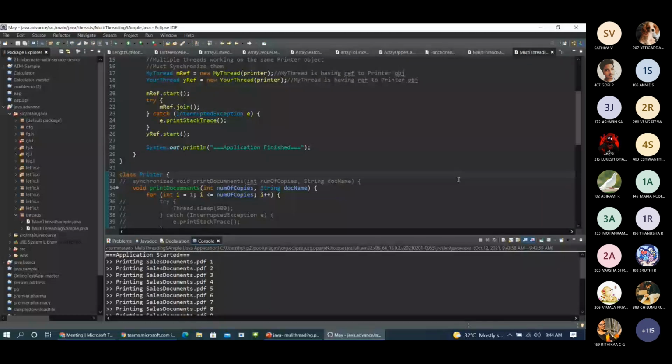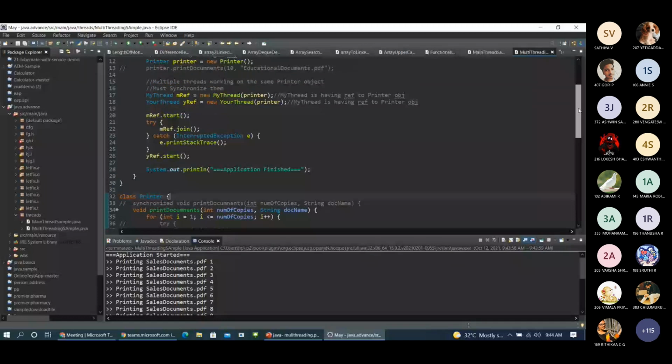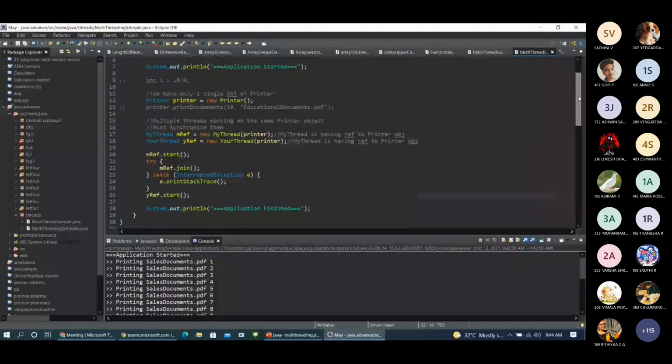But look, in real time we may use so many classes, because in our projects we may have so many scenarios to consume the thread, right? So we cannot simply go and invoke this join method wherever it is required. We cannot run and see wherever it is required, and add this join method there.